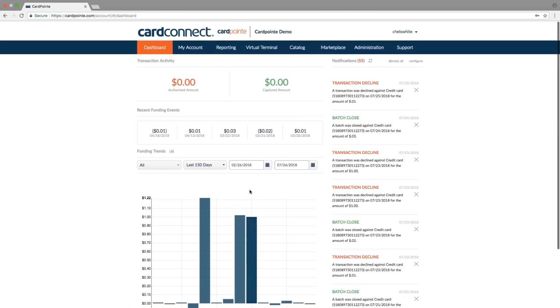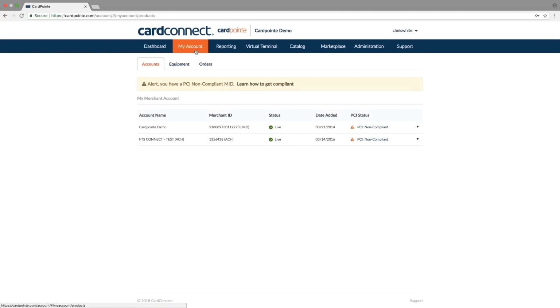In the My Accounts tab, you can see and manage the information for all of your business locations, as well as see your account's PCI compliance status. In an update coming soon, you'll be able to access a link on this page to fulfill your annual PCI compliance requirements.